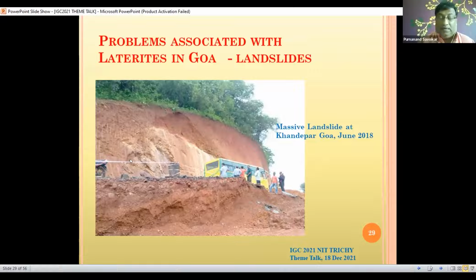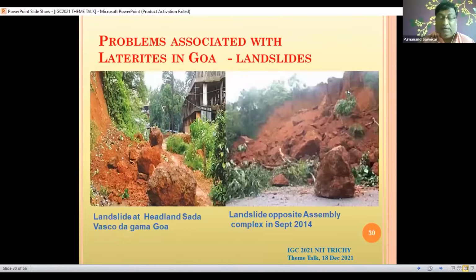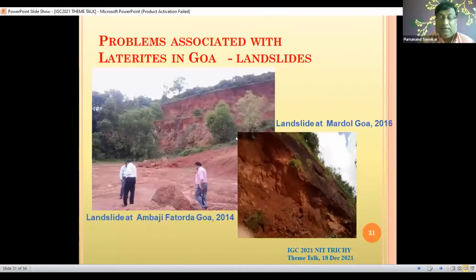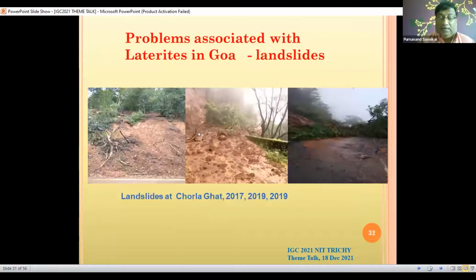These are a few other landslides which have happened. This was on the National Highway from Pundalik to Mapsa, close to our Secretariat Assembly Complex, where this collapse occurred and the road was blocked. This was on a hill in Vasco da Gama. This was another place in Madgaon. This one occurred on the National Highway near Mardol, Goa. So these are the typical landslides that occurred in 2017 and 2019 at various places.